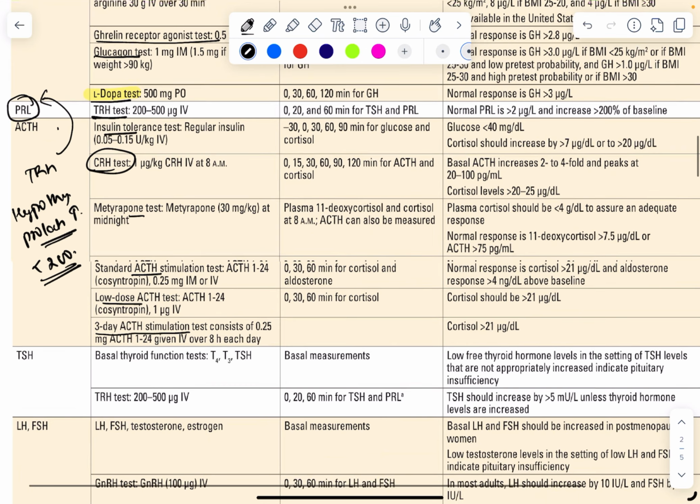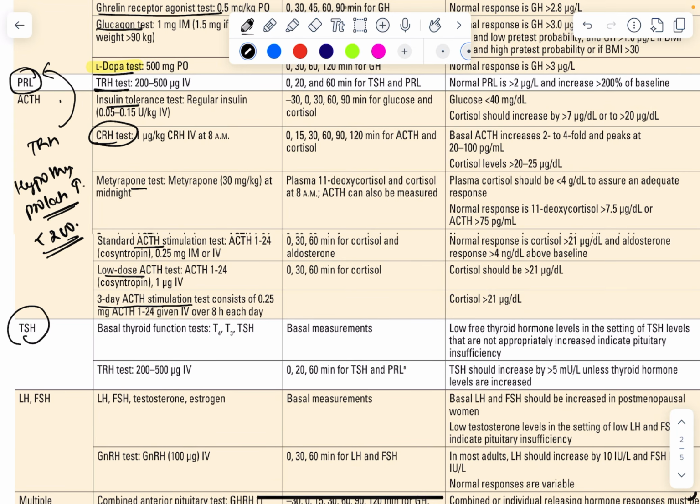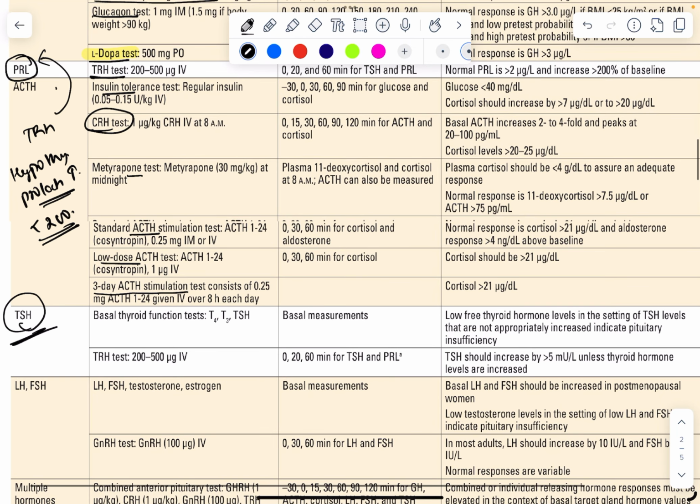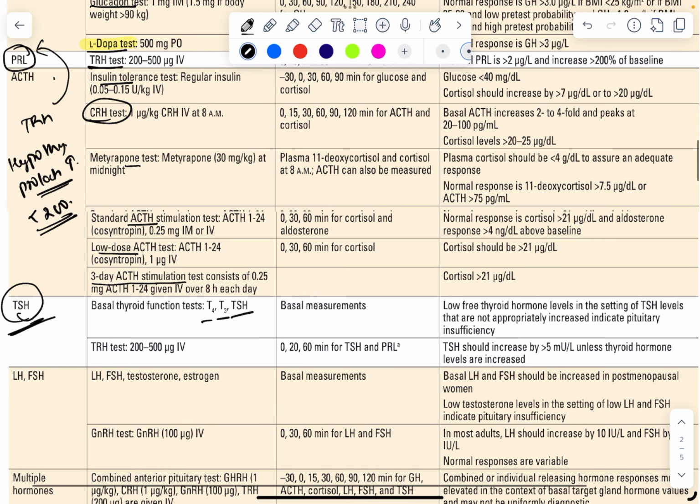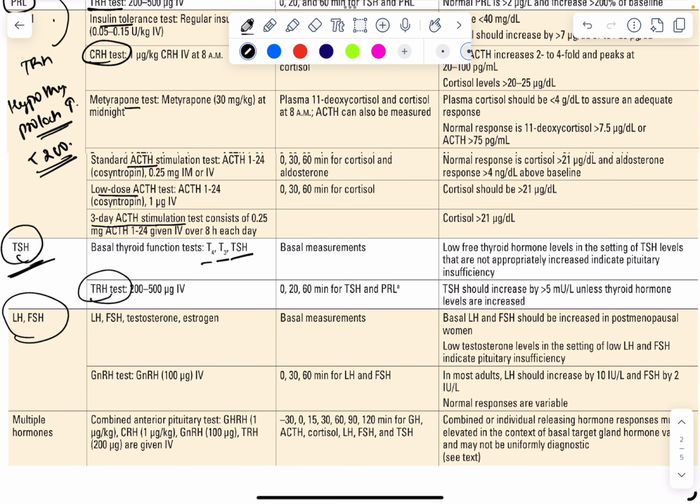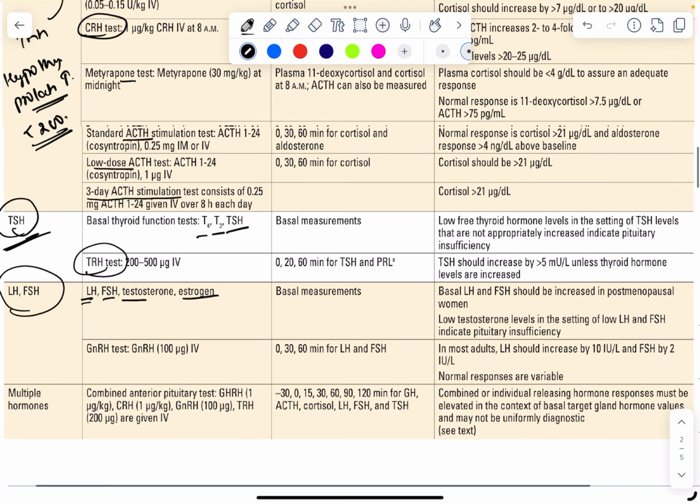For the thyroid, we do T3, T4, and TSH, and another thing that we can do is the thyrotropin releasing hormone test. For gonadotropins, we can do LH, FSH, or directly testosterone or estrogen, or the gonadotropin releasing hormone test. And if you want to test for several hormones at once, then you can use a multiple hormone panel.